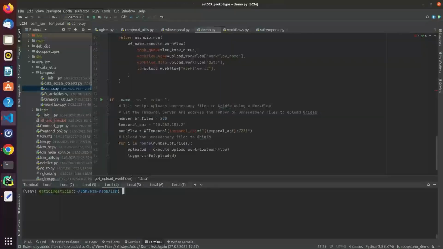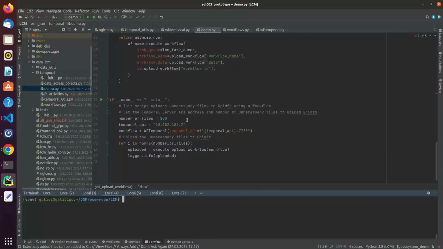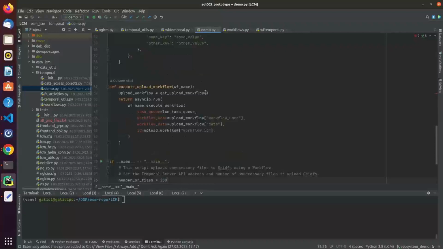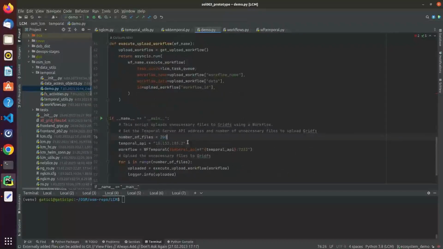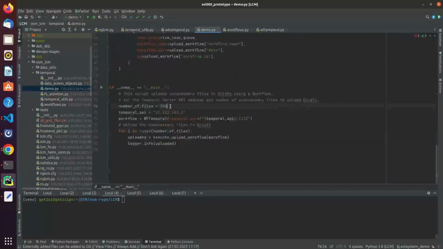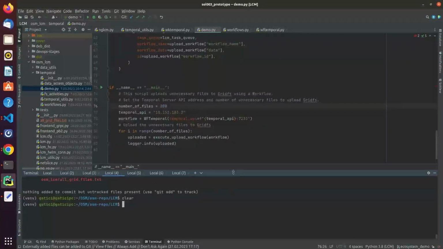We would like to execute the FS upload workflow in order to upload several unnecessary files. This is a small script that just takes the Temporal server IP address and the number of files to upload. Those are dummy files. They have some unique IDs, but they are totally dummy files. We are going to execute this script with 200 files, and let's do this.